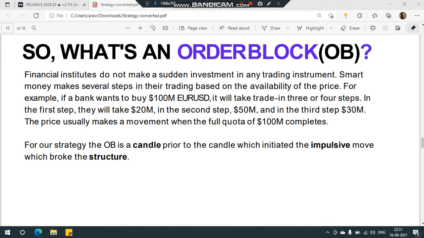So for our strategy, the order block is the candle prior to the candle which initiated the impulsive move that broke the structure. They first have to place an order, right? When that order is placed, it's going to trap a lot of retailers, and maybe it's going to break the structure.